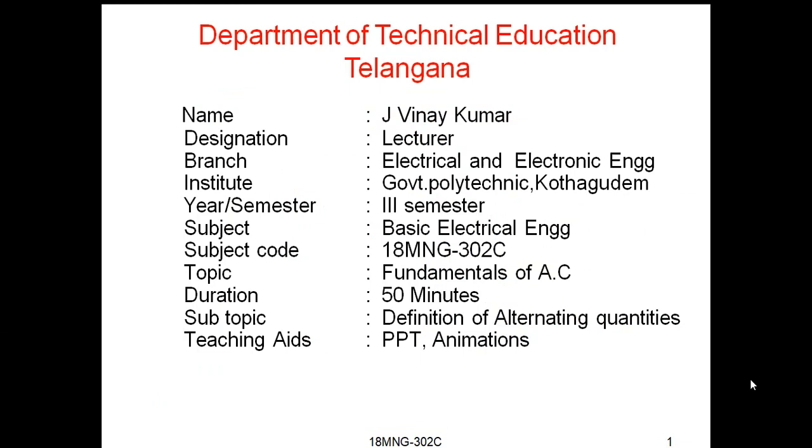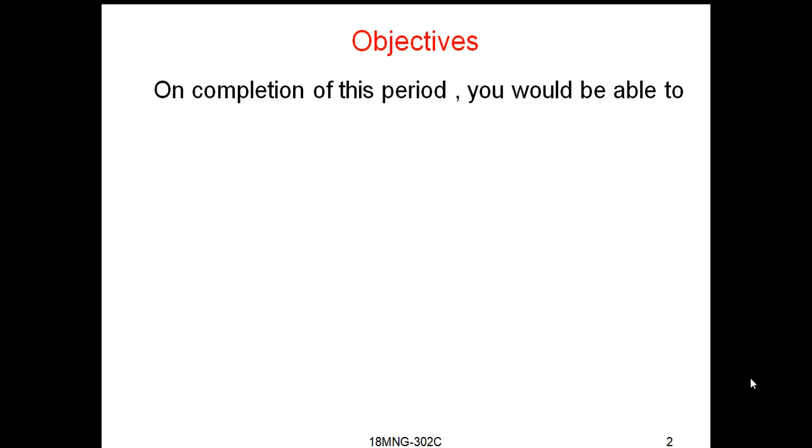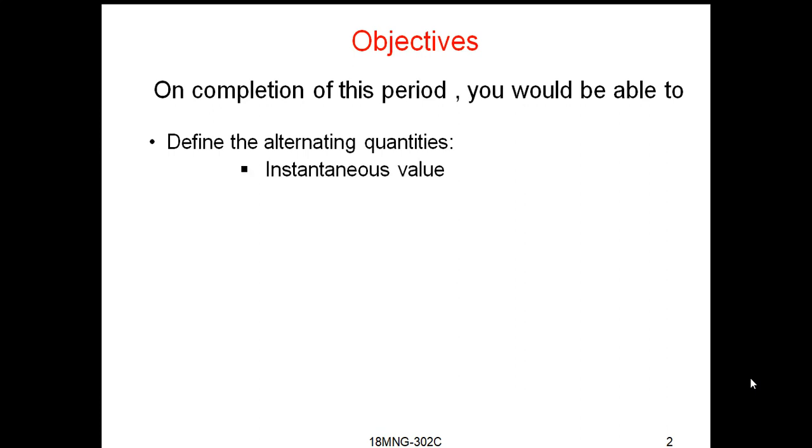Today we are going to deal with the subject Basic Electrical Engineering for mining students. The main objective of this presentation is to learn about the alternating quantities. In that, there are certain definitions. We are going to learn about those definitions.